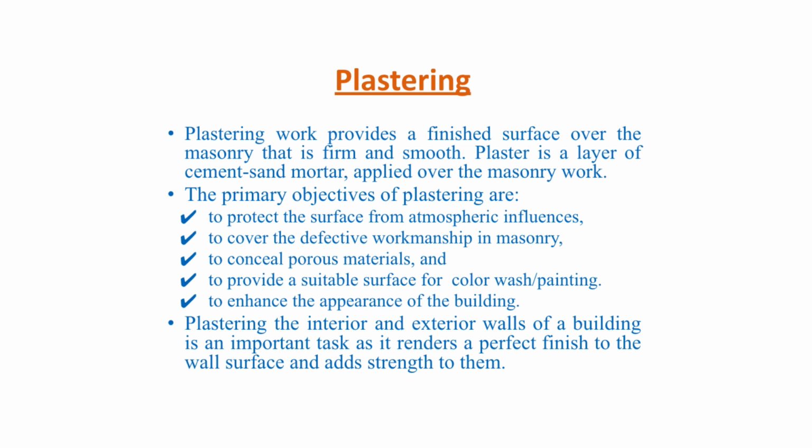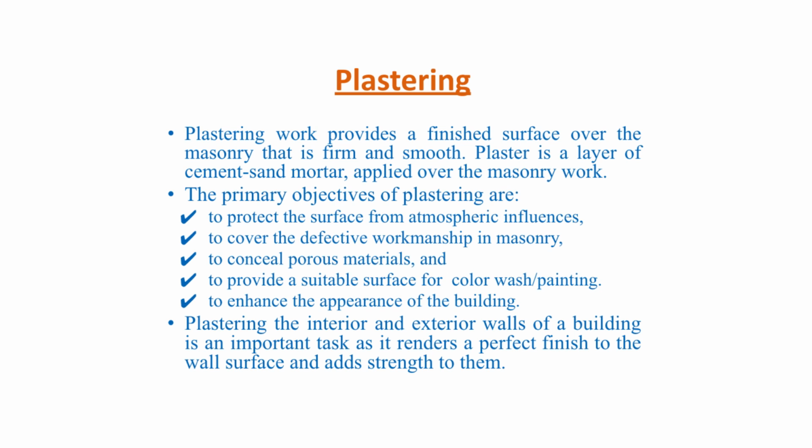What are the primary objectives of plastering? The primary objectives of plastering are to protect the surface from atmospheric influences such as wind, rain, etc. To cover the defective workmanship in masonry, if there is any, plastering will cover that defective workmanship. To conceal porous materials, because if these porous materials are not concealed with plastering, then water may penetrate into the walls. To provide a suitable surface for color wash or painting. Next, to enhance the appearance of the building.